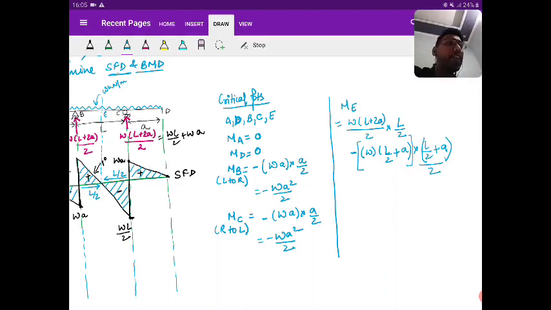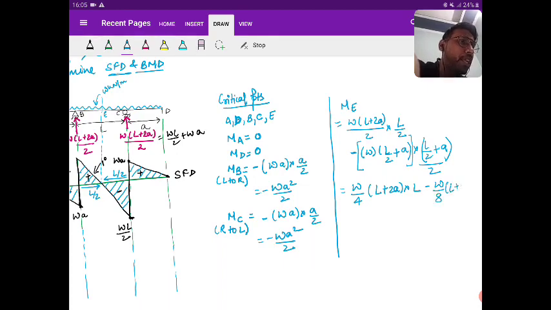So let me simplify this. I get W by 4 into (L plus 2A) into L. Next, minus W by 8 into (L plus 2A) whole square. Anyone who didn't understand this, please ask.